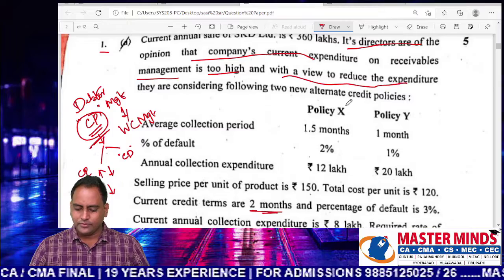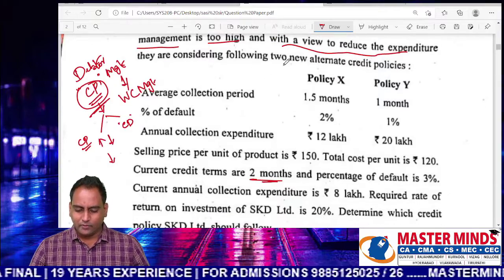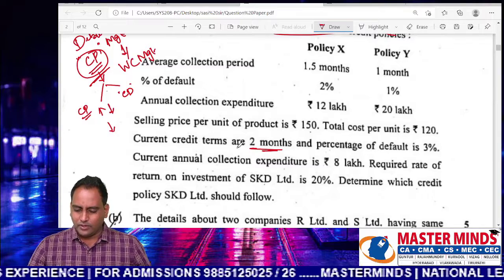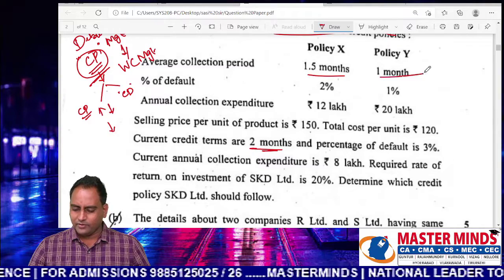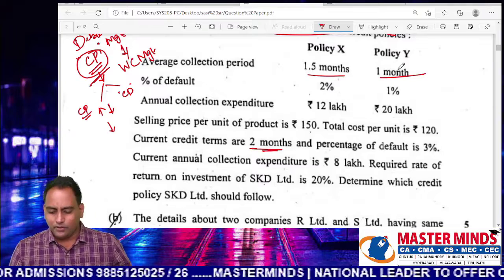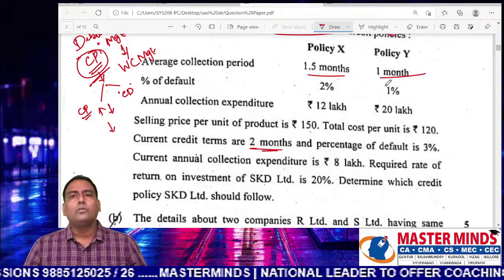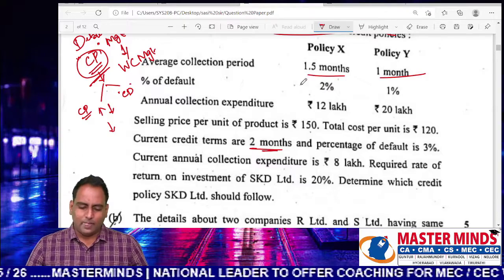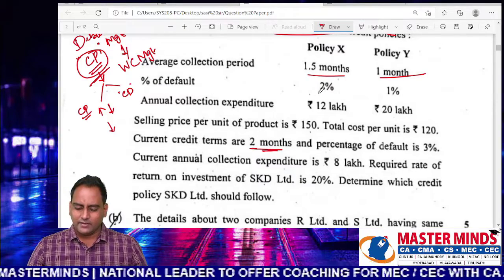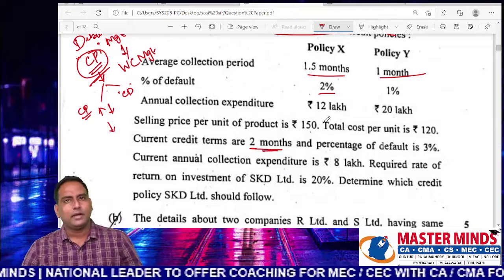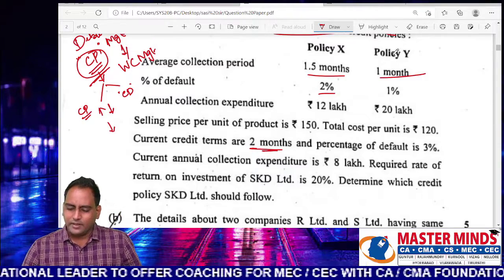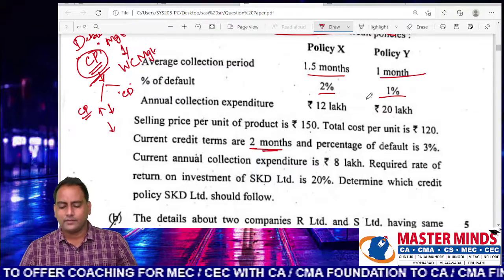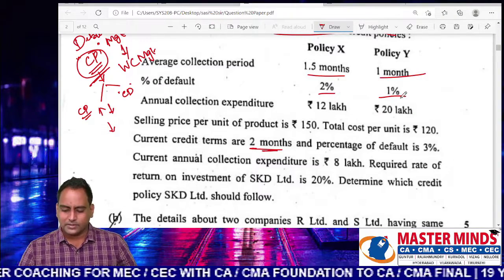With a view to reduce the expenditure, they are considering 2 alternative credit policies. In policy X they want to allow 1.5 months of credit, and in policy Y they want to allow 1 month credit. If 1.5 months credit is allowed, bad debts will be 2%. If 1 month credit is allowed, the percentage of bad debts will fall to 1%.